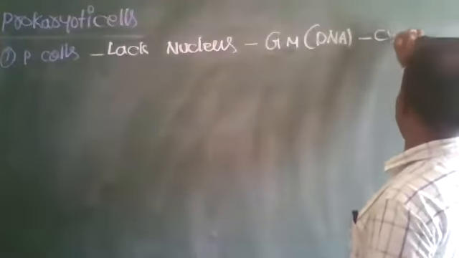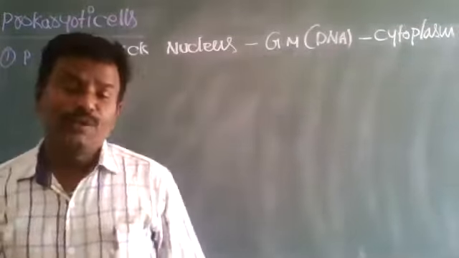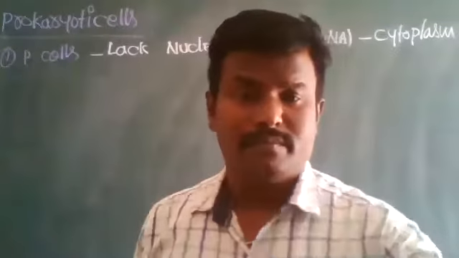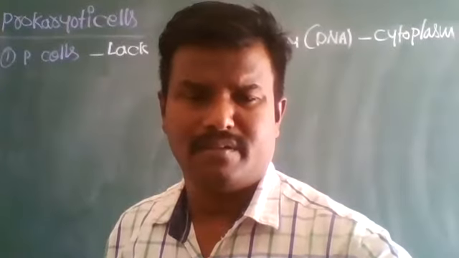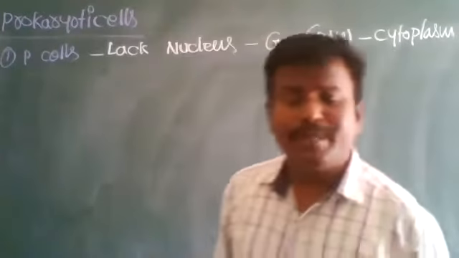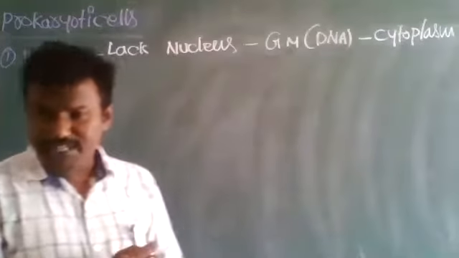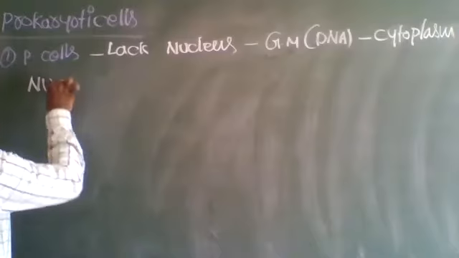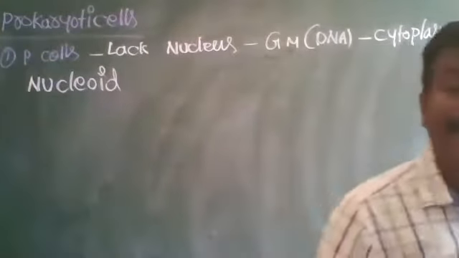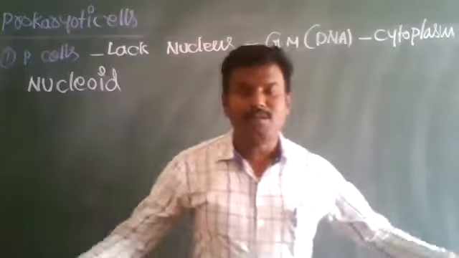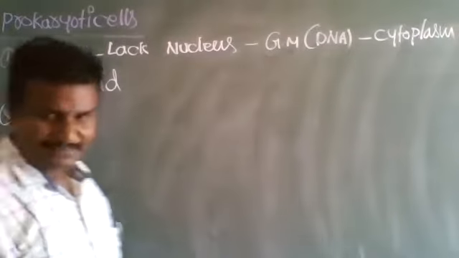In prokaryotes, the region where the genetic material is located in the cytoplasmic material is called the nucleoid region. That is the first point about prokaryotic cells.